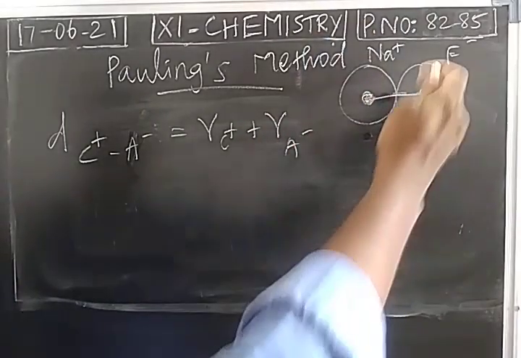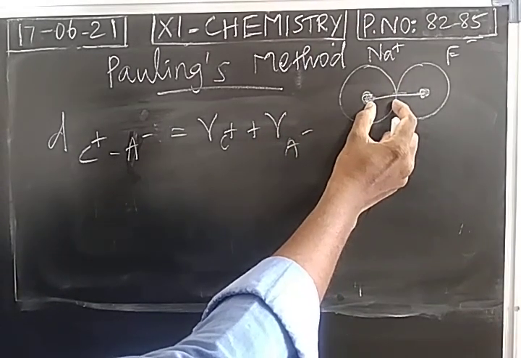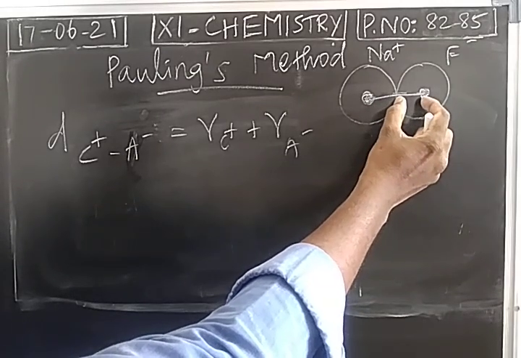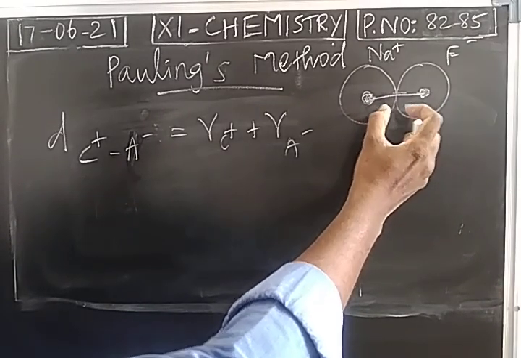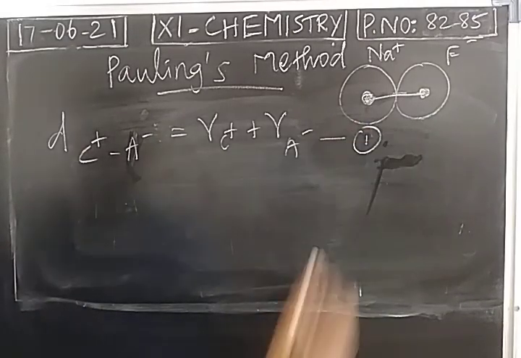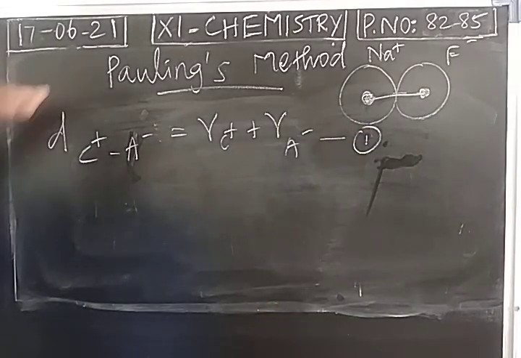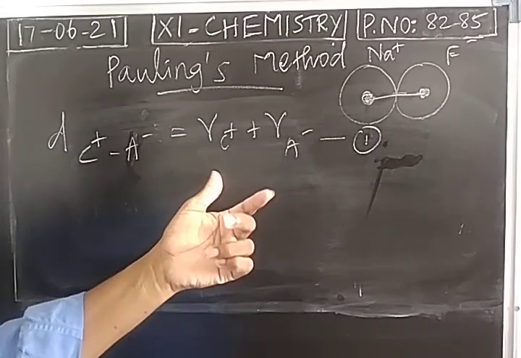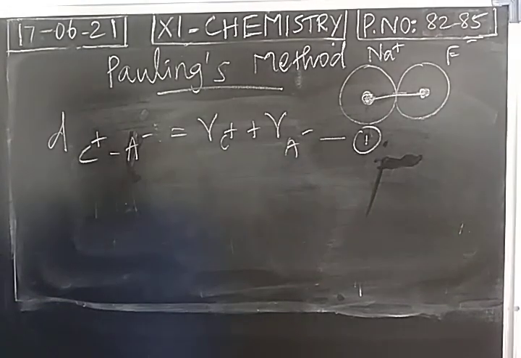When you take sodium fluoride, this is radius of cation, this is radius of anion, and when you add it, you will get the internuclear distance. So this is equation number 1. So in Pauling's method, the first assumption is that in any ionic compound, the cations and anions will have the electronic configuration of their nearest noble gas. Next, the internuclear distance will be equal to the sum of radius of cation and anion.